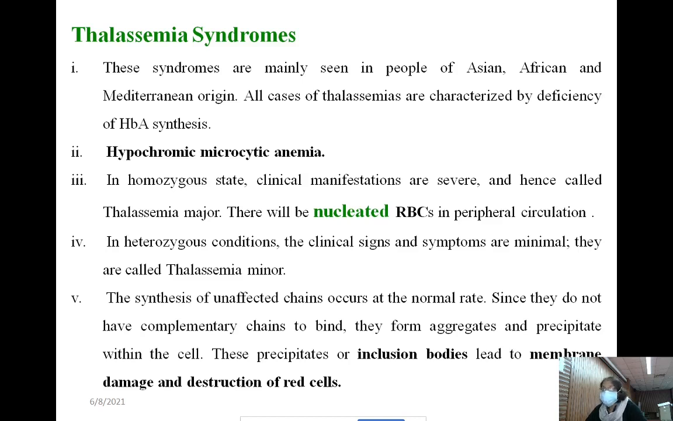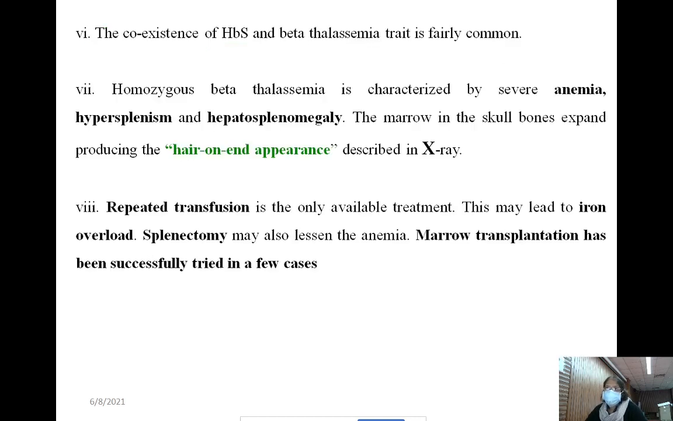Inclusion bodies lead to membrane damage and destruction of the red cells. These inclusion bodies result in the destruction of the RBC membrane. As a result, RBC lifespan will be less, with destruction of the RBC. That is the consequence in thalassemia syndrome.